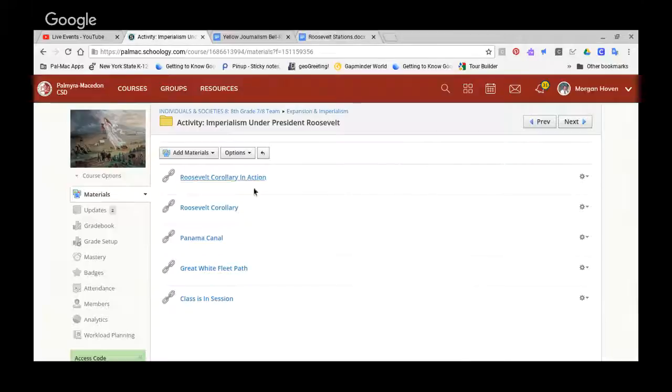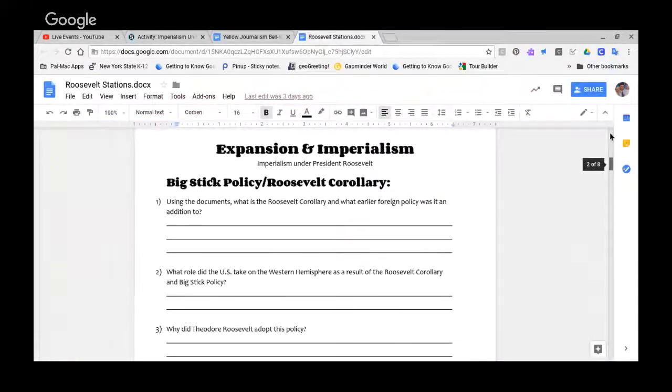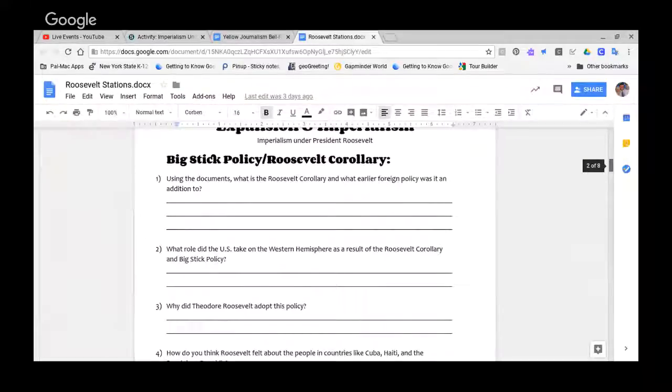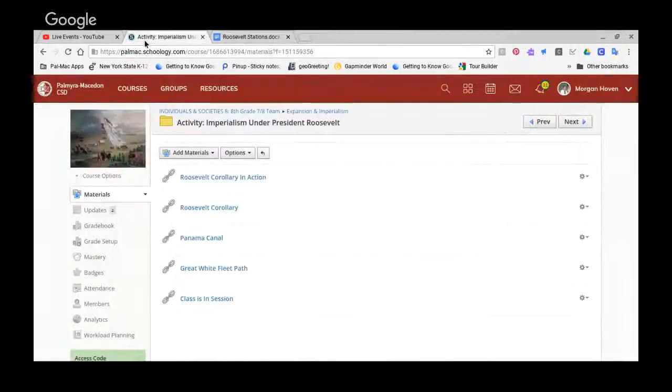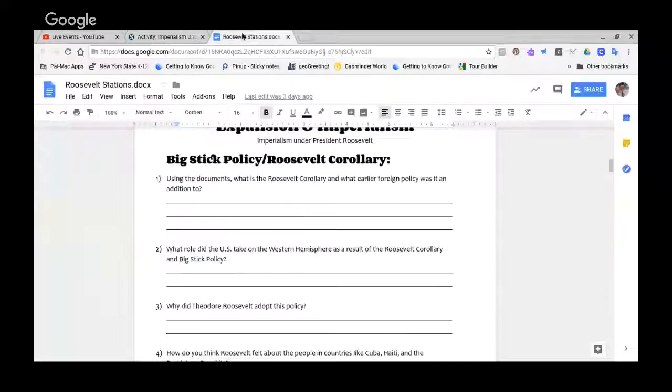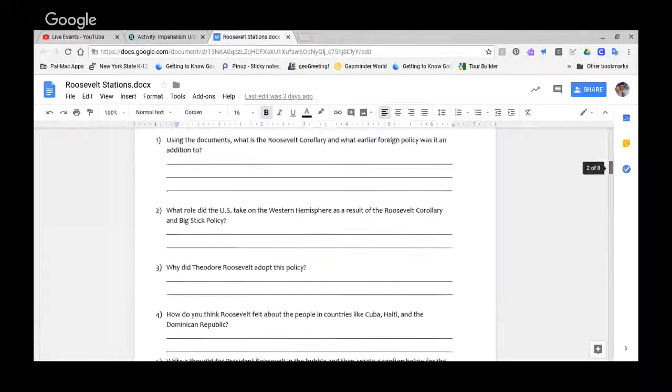Okay, so I want to clarify something. All of these, Roosevelt Corollary, obviously they go with the Roosevelt Corollary Big Stick Policy sheet. All these questions should be answered in complete sentences, by the way. Same thing with the Panama Canal and the Great White Fleet. It's pretty obvious where in the world all these things go. So Panama Canal, obviously you're using the Panama Canal.